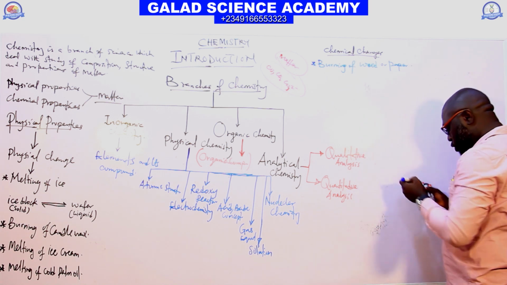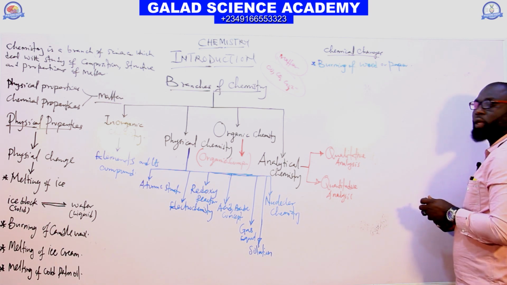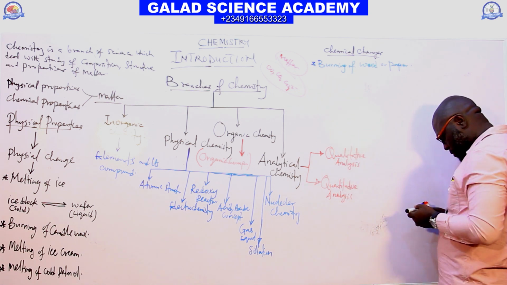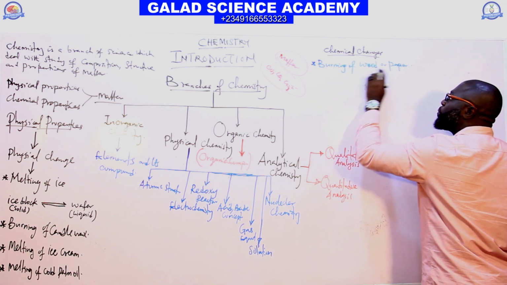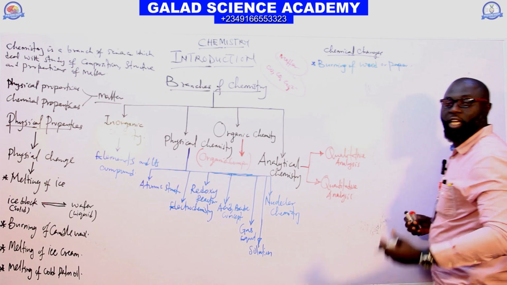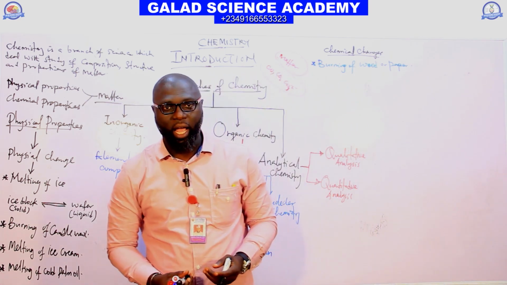If you burn wood or paper, look at what we have. Assume we burn wood in the presence of oxygen. It will give us ash, CO2, and water.